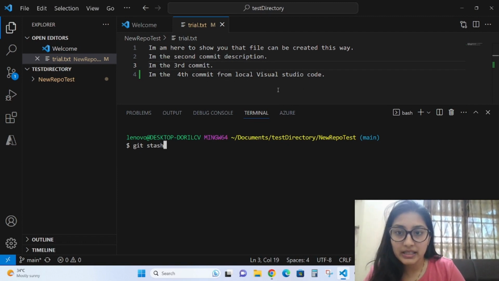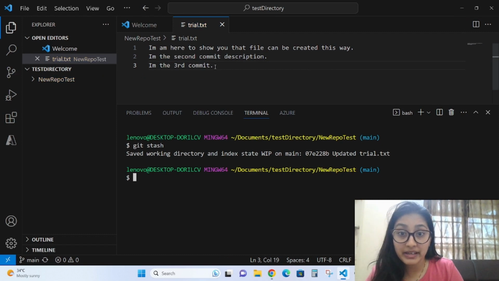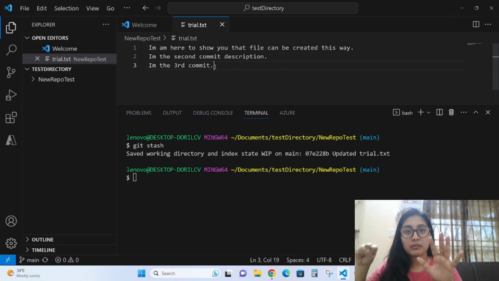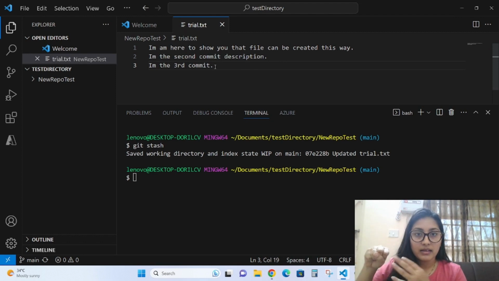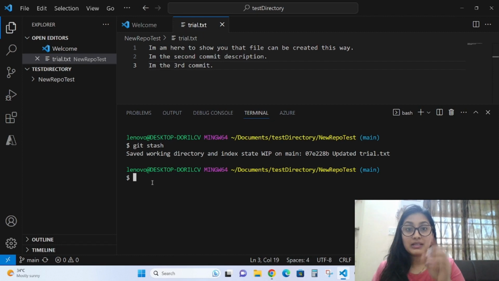See, when I do git stash, this line will go. Okay, see it carefully. See, this line went. Where did it go? I said, when you do git stash, it is storing your code somewhere. Okay, it's not gone forever. It is in your git repo. See, git is so strong. That's why I said git and GitHub together are a wonderful thing. See, git is storing your old code. Everything is stored there.